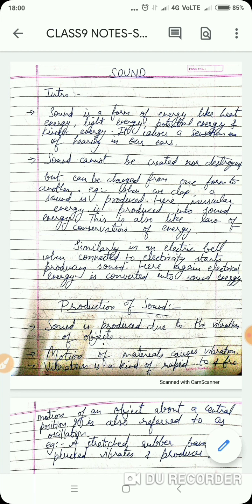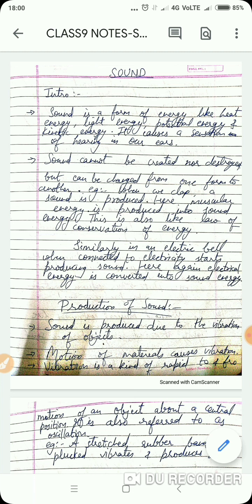Now we'll discuss the production of sound, how the sound is produced. As I've told you earlier also, sound is always produced through vibrations. When vibration occurs, sound is produced. What happens when I strike the table? Vibrations. As I've told you in the previous chapter, solid particles are not able to flow.